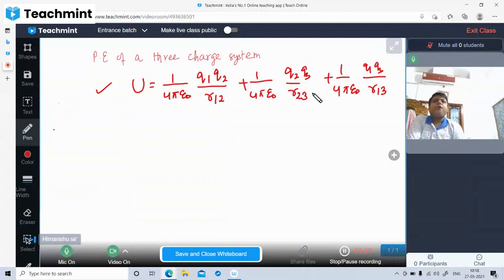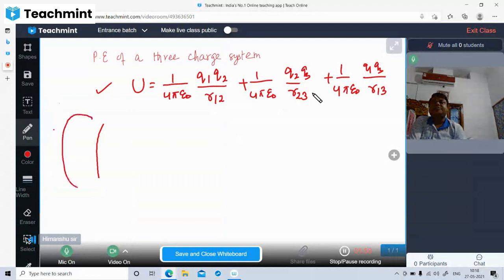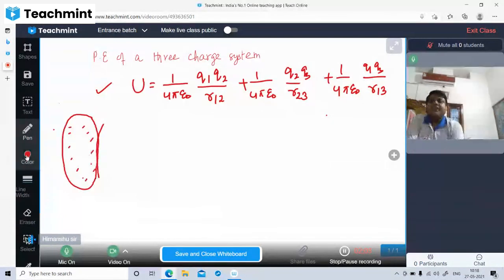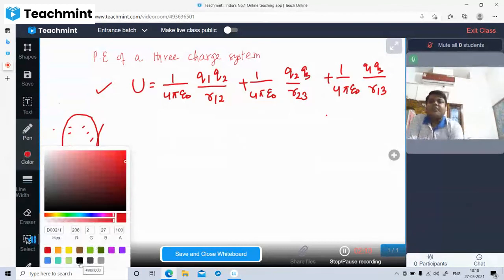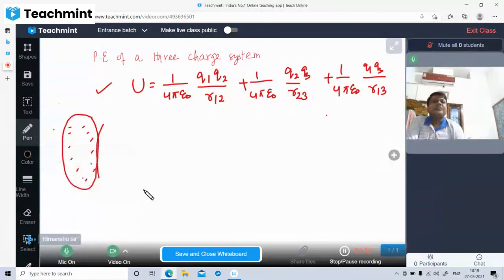Understood? So today we will learn how potential energy changes to a different form under the influence of an external electric field. Suppose here is the external electric field. A certain electric field is generated because of this big charge. So under this influence, look at what has happened here. As we know, we are making an assumption of putting the charges at infinity.